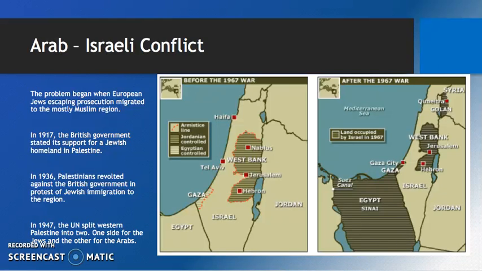So the graphic over here shows how the land was distributed before the 1967 war and after the 1967 war. And then over here you can see Golan Heights, which is where the jet was downed, and you can see where it's at relative to Egypt and Jordan, and on a larger scale.